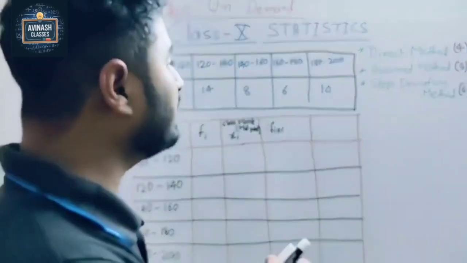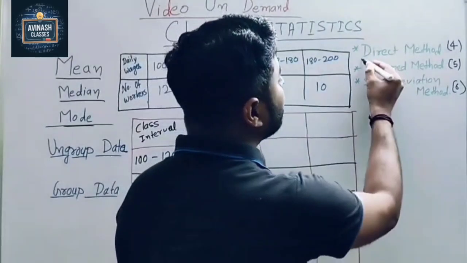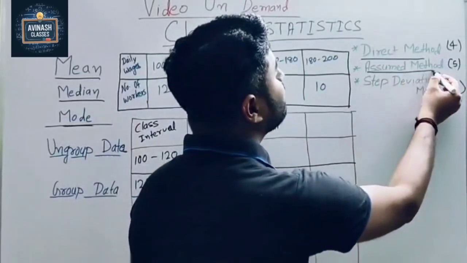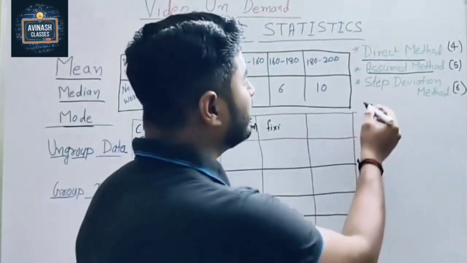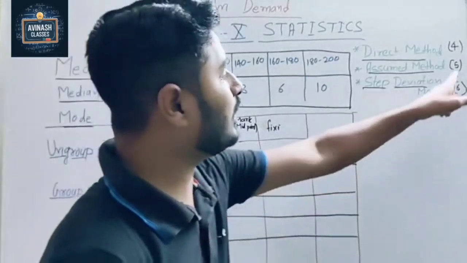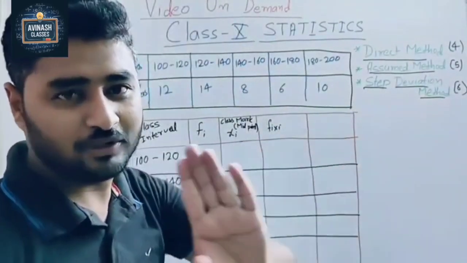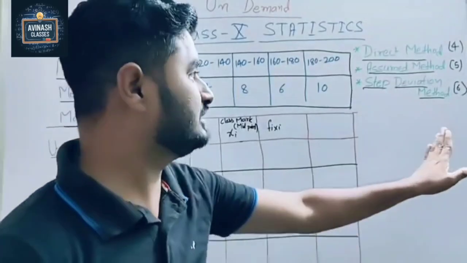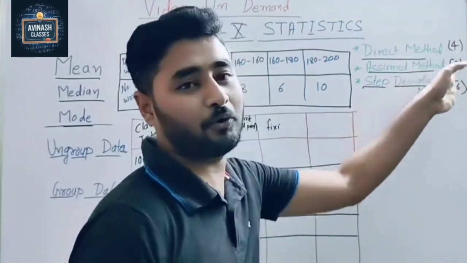One is called the direct method. The second method is the assumed mean method. And the third method is the step deviation method. Now you may ask, sir, why did you write 4, 5, 6? That is a surprise. I will reveal it at the end of the class, so please continue. There is some importance of 4, 5, 6.